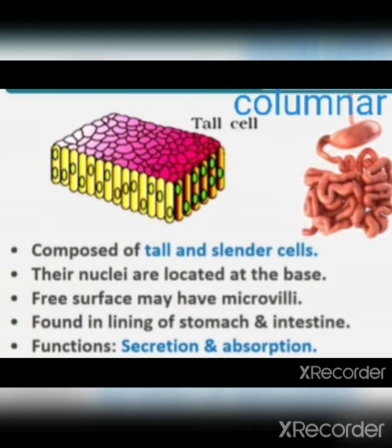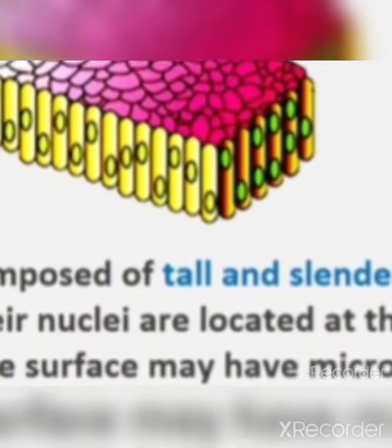Next one is the columnar epithelium. It is composed of a single layer of tall and slender cells. Their nuclei are located at the base. In this diagram we can identify that the nuclei are located at the base.